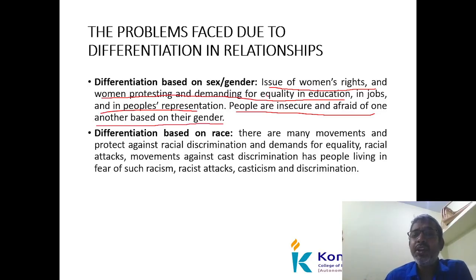Issues of human rights, and women protesting, demanding equality in education, in jobs, and then people's representation. These kinds of problems have been arising. It is based on gender. Okay. Next one, differentiation has arisen based on race. Okay. See, what is racism?